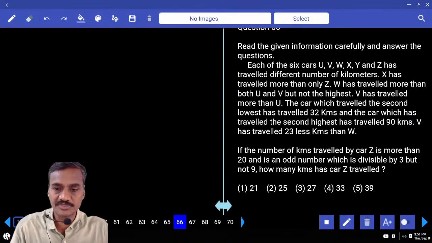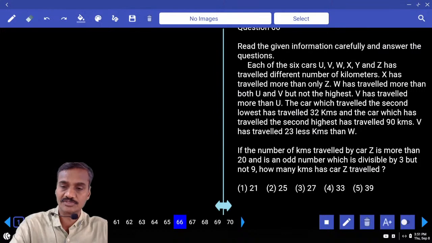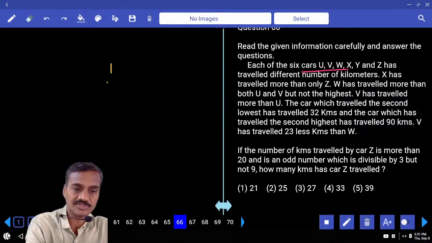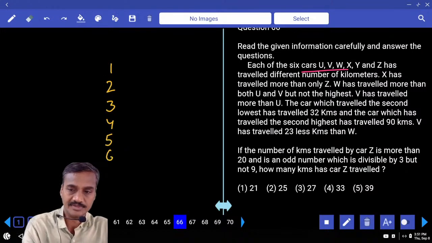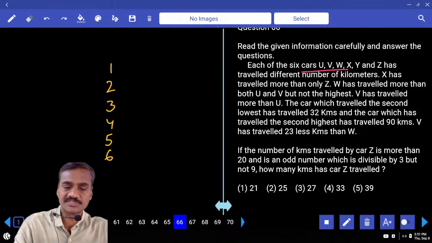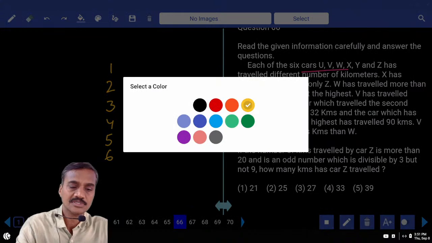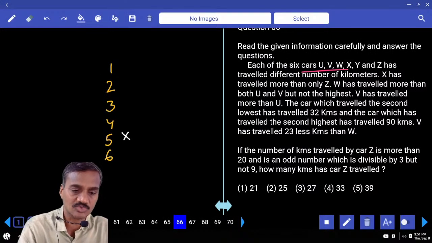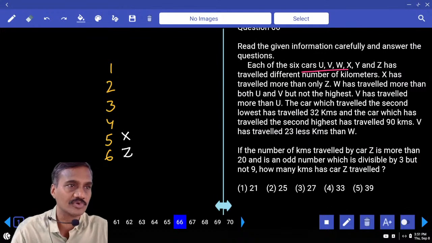Then, how many persons are there? No, sorry, there are 6 cars. U, V, W, X, Y, and Z are the 6 cars, and they travel different numbers of kilometers. X has traveled more than only one car, that is Z. X is more than Z but less than the remaining.